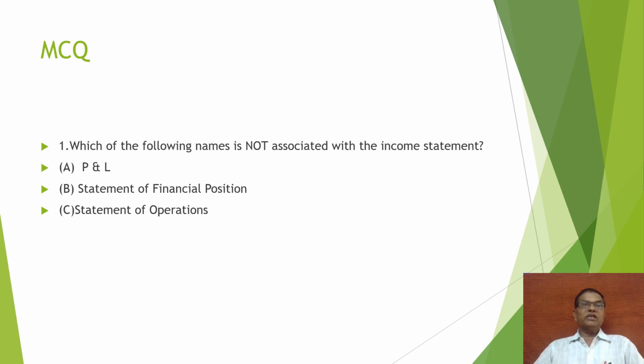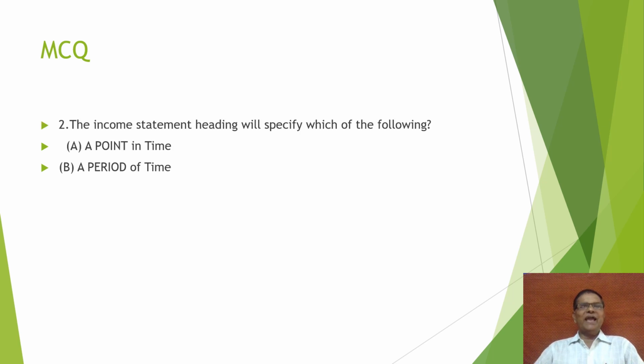The profit and loss account and statement of operation are related to the income statement, but the statement of financial position, also called the balance sheet, is not associated with the income statement. Next, a very important question, again important for clarifying our concept: the income statement heading will specify which of the following?